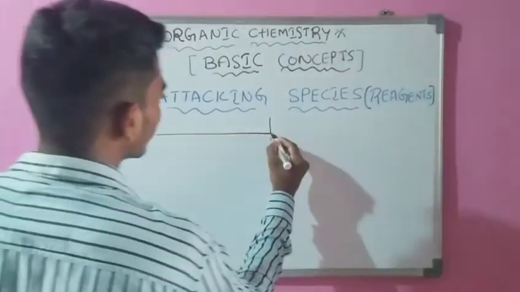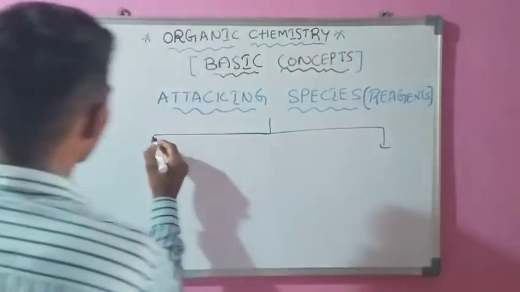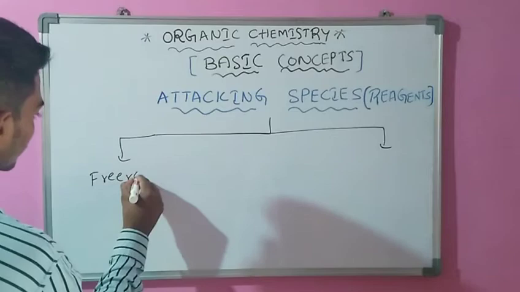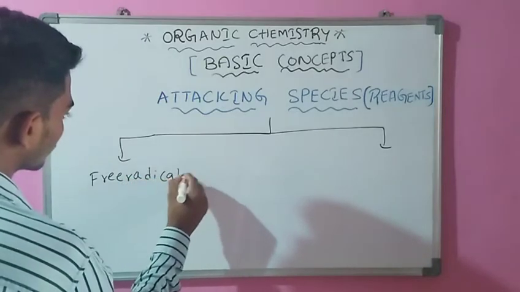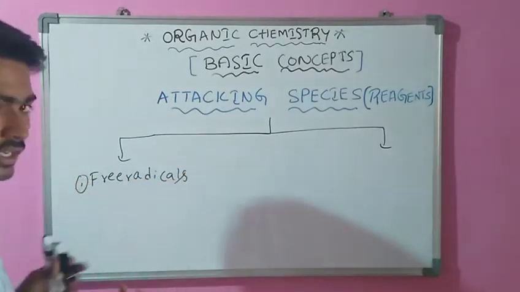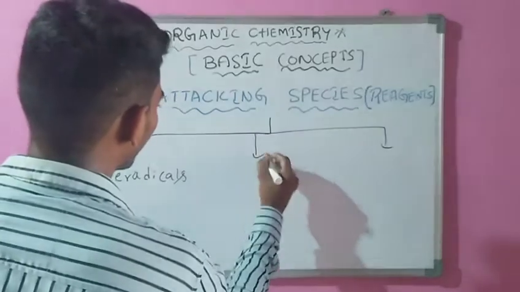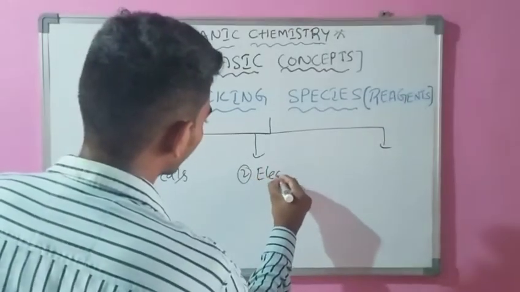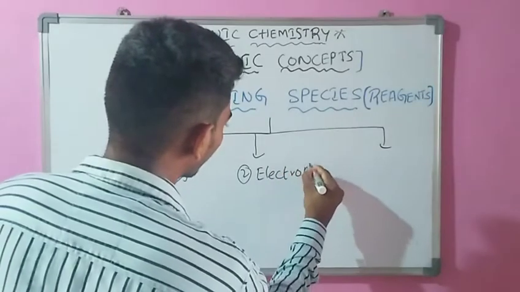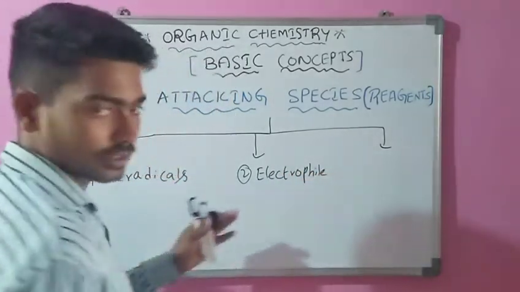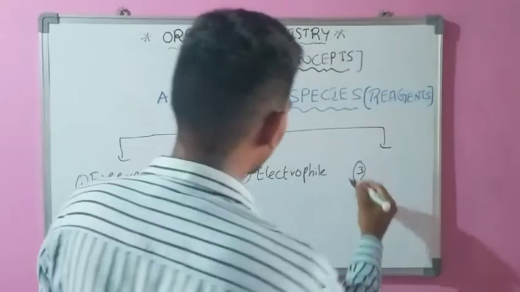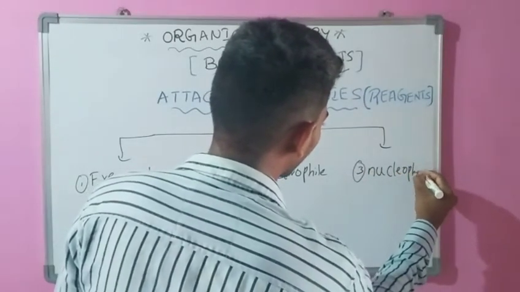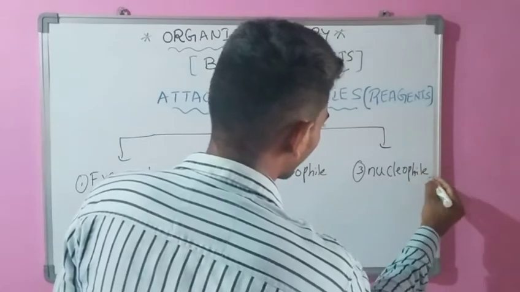Those are free radicals, electrophile, and the third one, nucleophile.